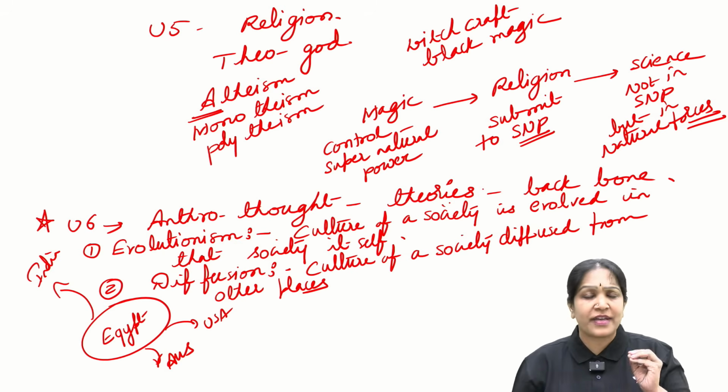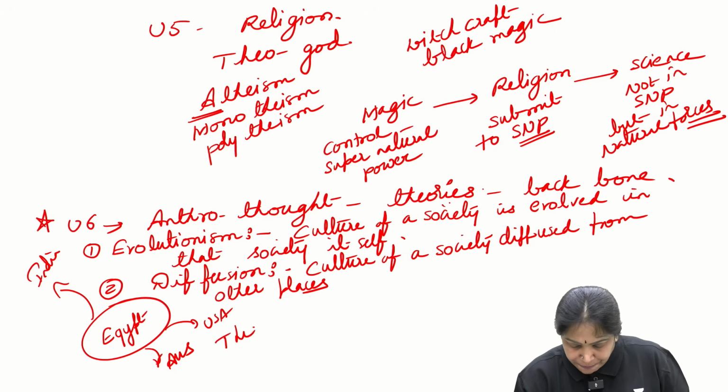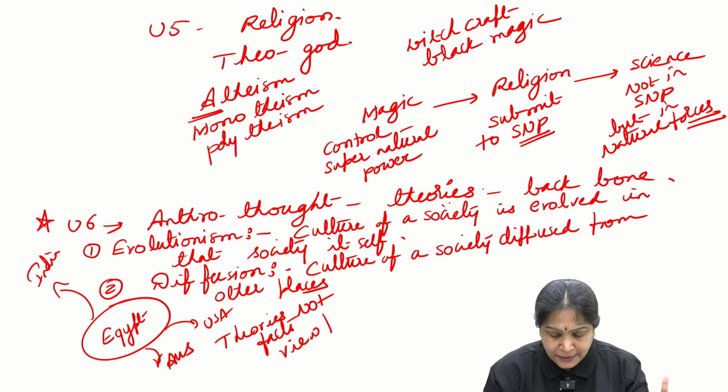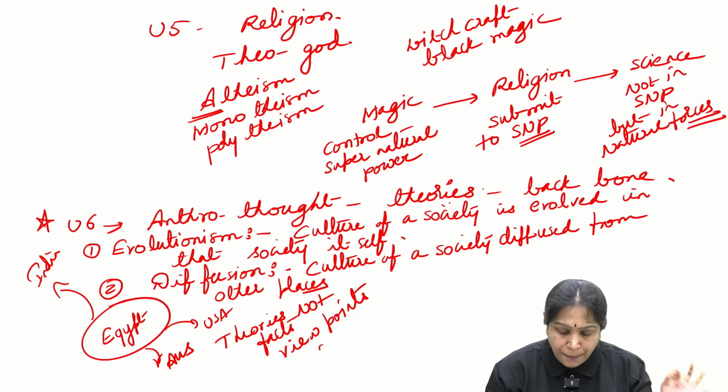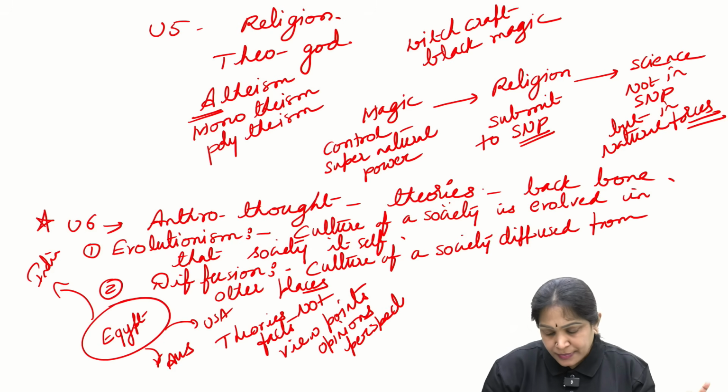So here comes a very important point that theories are not facts, they are just viewpoints or opinions or perspectives. Is it clear?